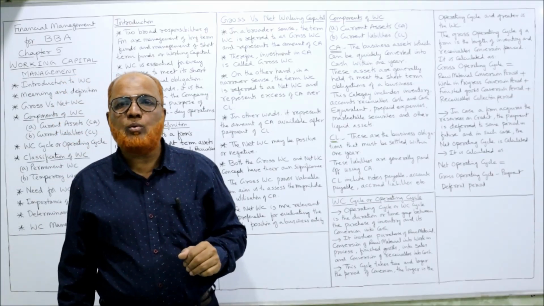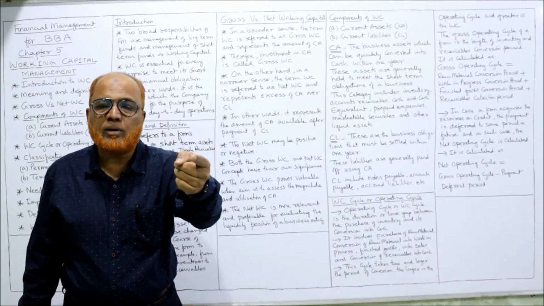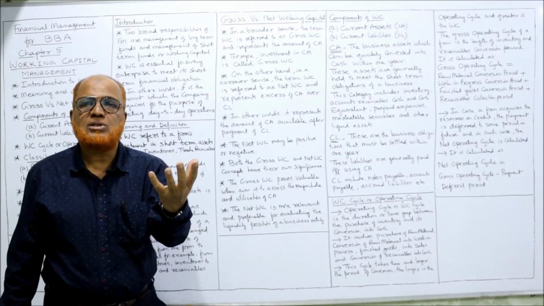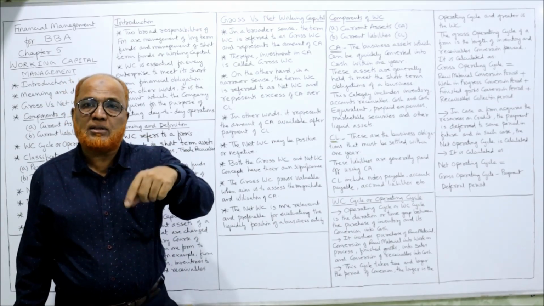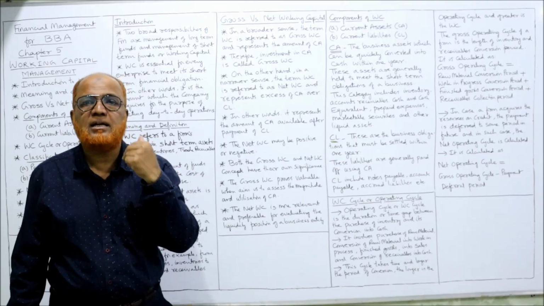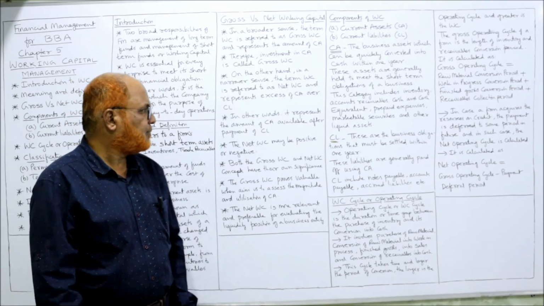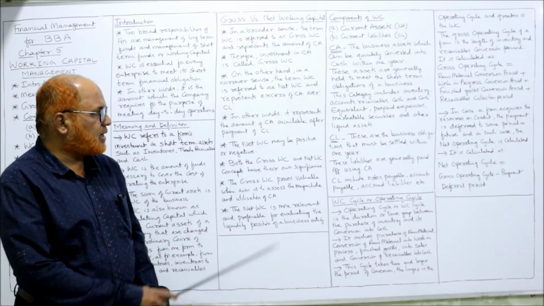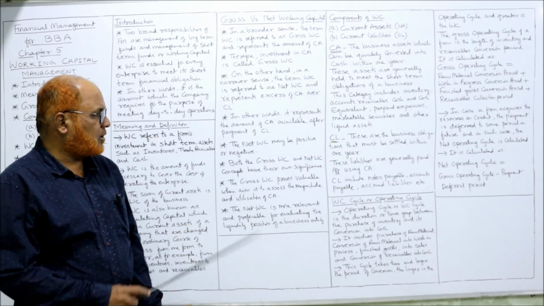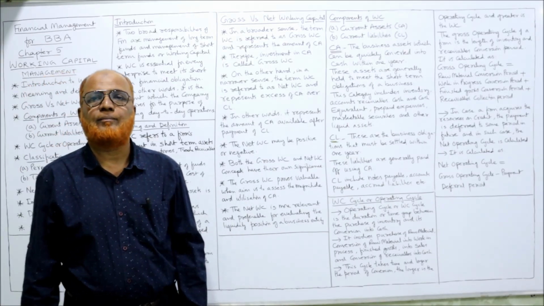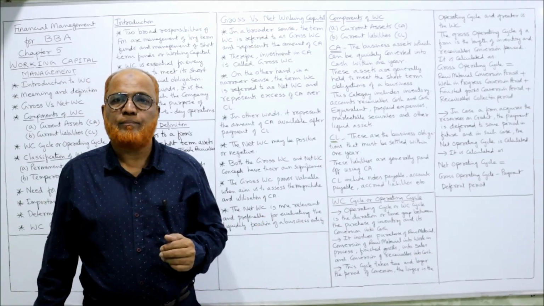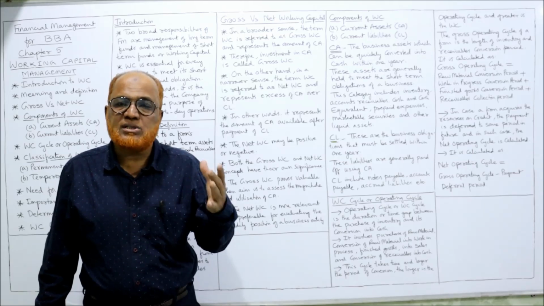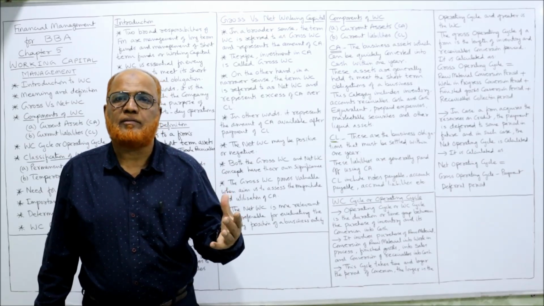When will it be positive? When current assets are more than current liability, positive working capital. If current liabilities are more than current assets, negative net working capital. Now, both the gross working capital and net working capital concepts have their own significance. We should not say which is better, gross is better or net is better. Both will have their own significance, importance.